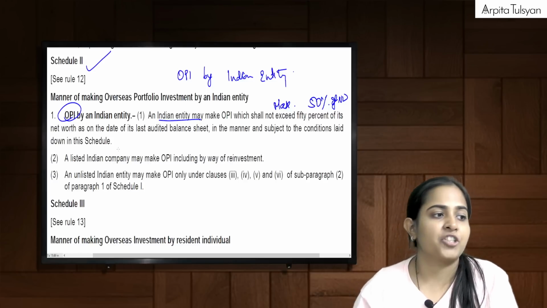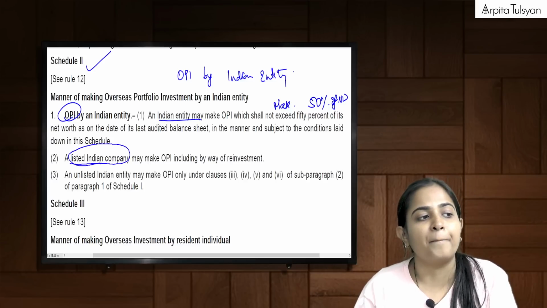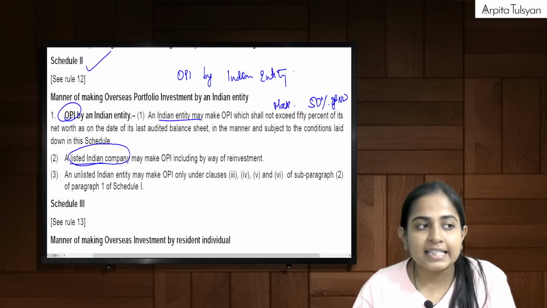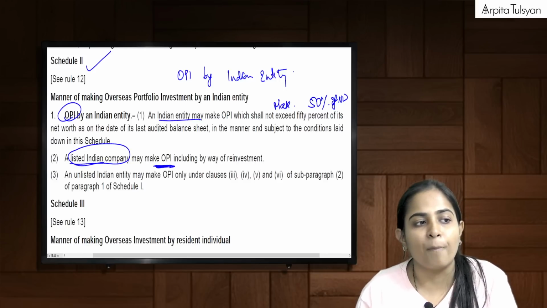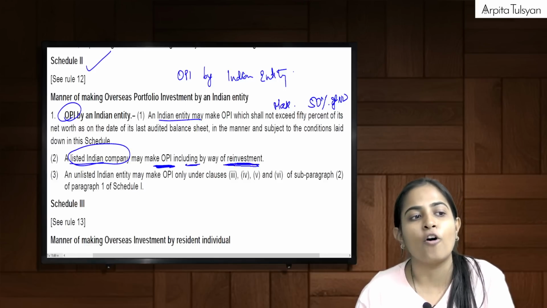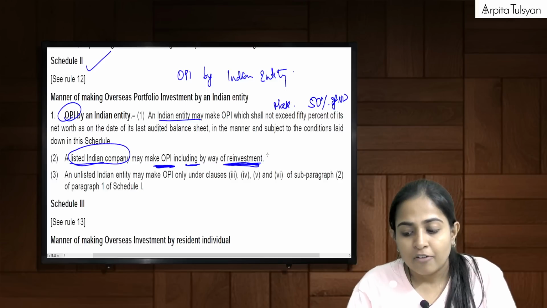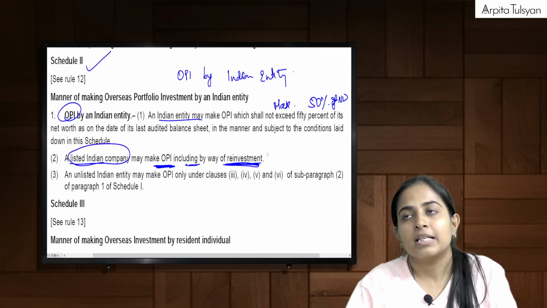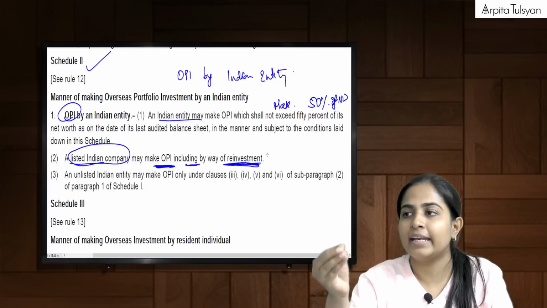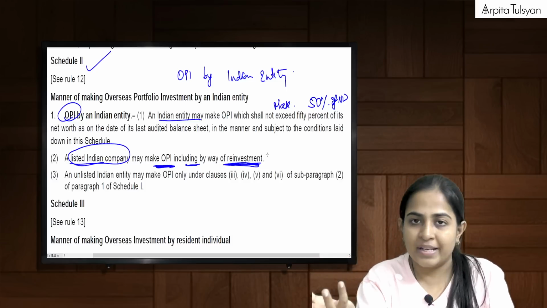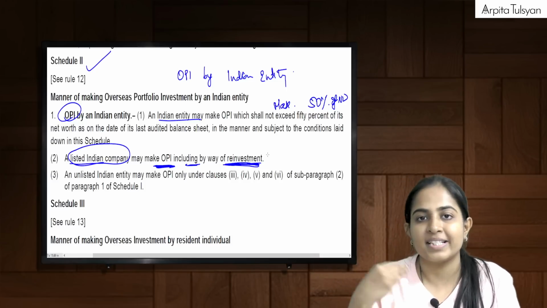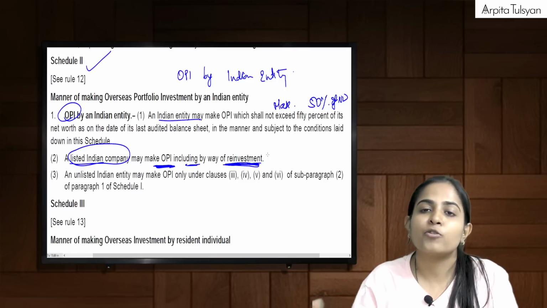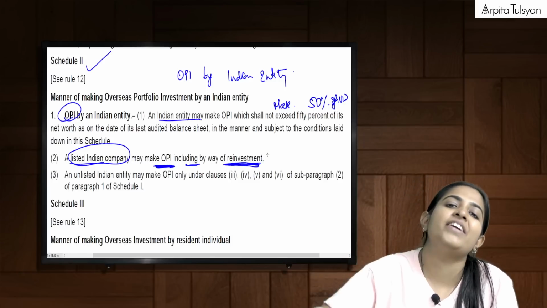Acha. A listed Indian company, not entity, may make OPI including by way of reinvestment. What do you mean by the term reinvestment? Suppose you have invested an amount and now there is a disinvestment, meaning the money is going to come to us because we are selling the investment. So instead of taking the money, we reinvest that money.